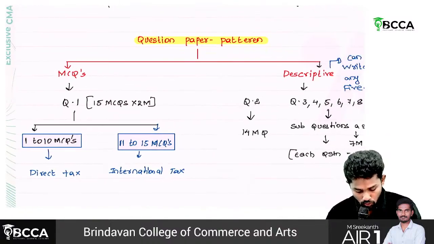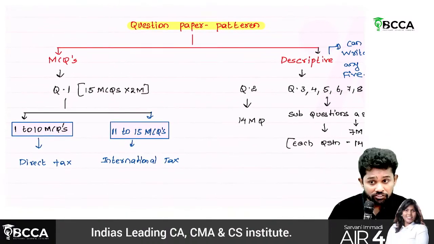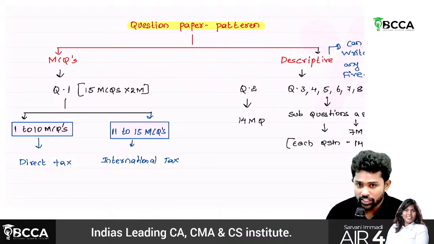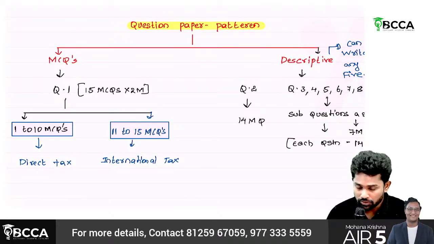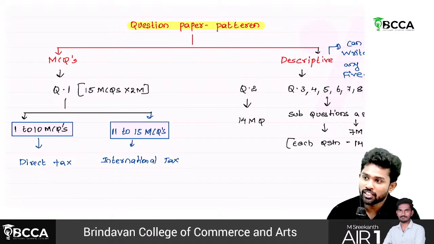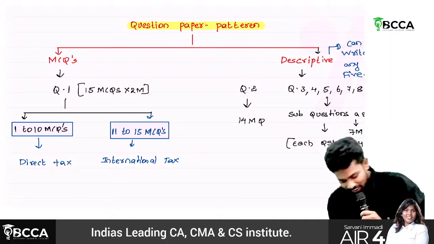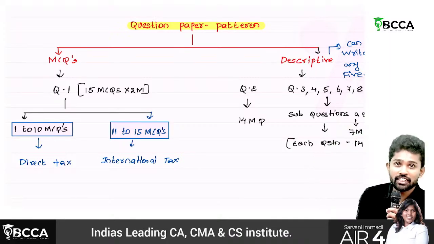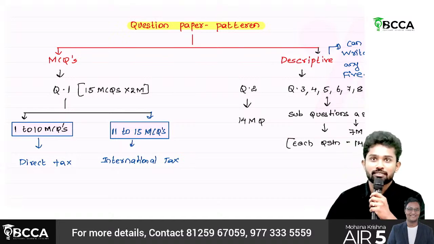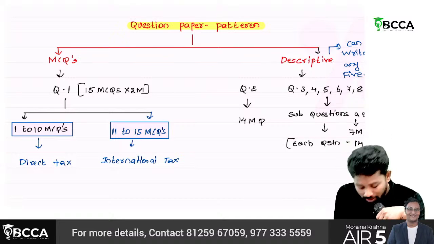Then the question paper pattern. We have 15 MCQs, sir. You already know, right? 15 MCQs. Is there any choice in MCQs, sir? We only have the choice to select an answer, no choice to select a question. So there are 15 MCQs. Each MCQ is for 2 marks. So in total we are having 30 marks.